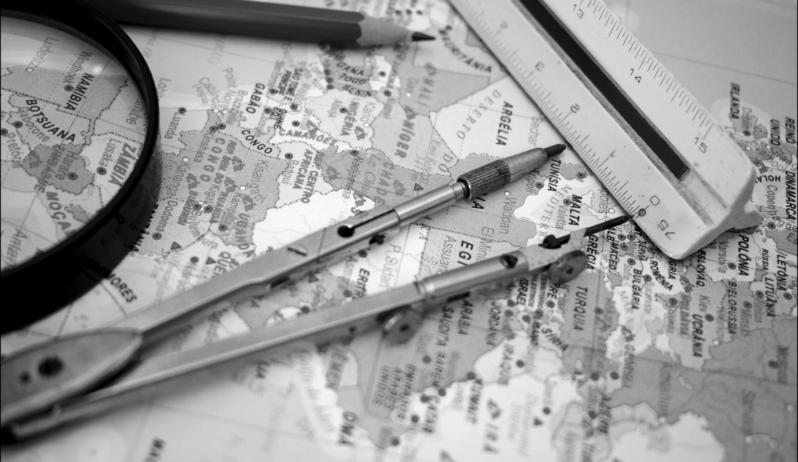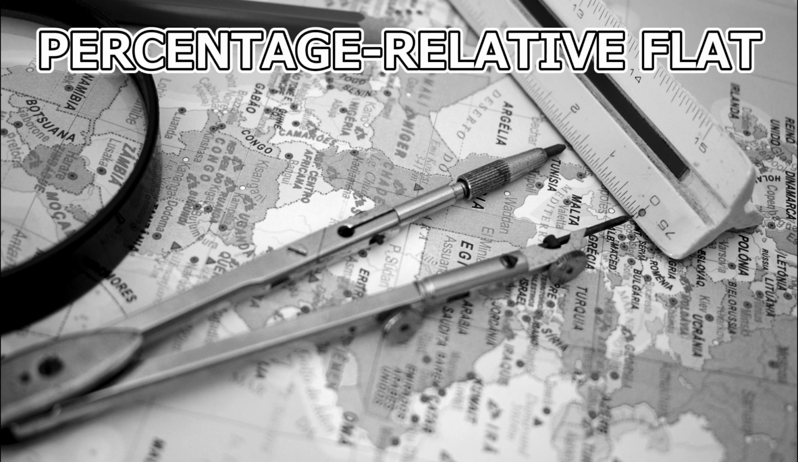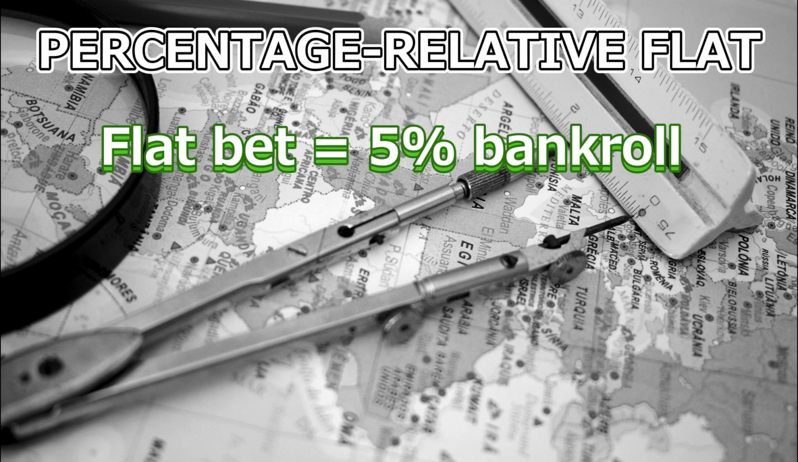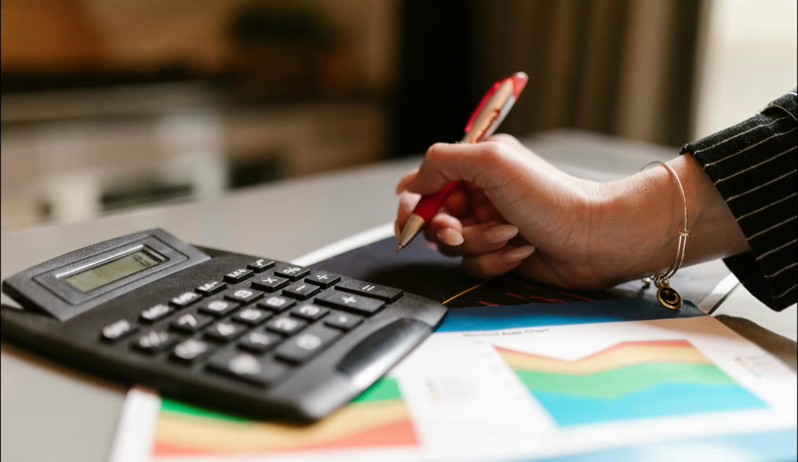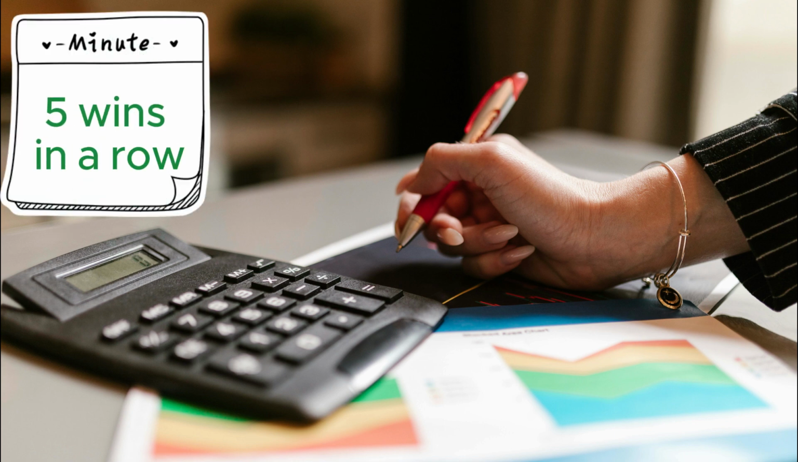Now we apply the percentage relative flat system. Each time we take a flat bet of 5% of the current bankroll. After 19 losing bets, our bankroll size will be 37% of the initial bankroll. Now the situation has reversed, and after a series of losses we hit a streak of, for example, 5 wins.